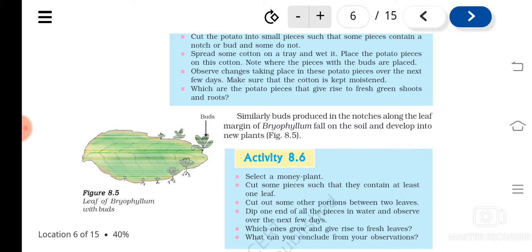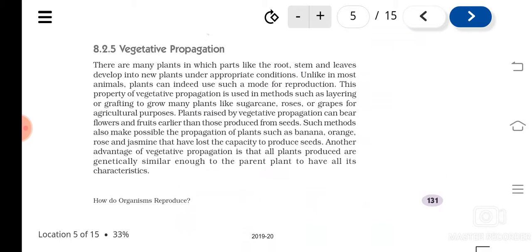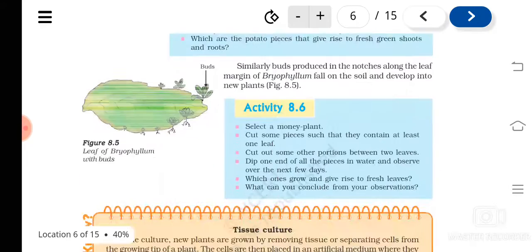In vegetative reproduction it is ensured that the plants produced will be genetically similar to their parents. So there will be no variation. The same quality of the parents will be shown in the offspring also. So these are the advantages of vegetative propagation.